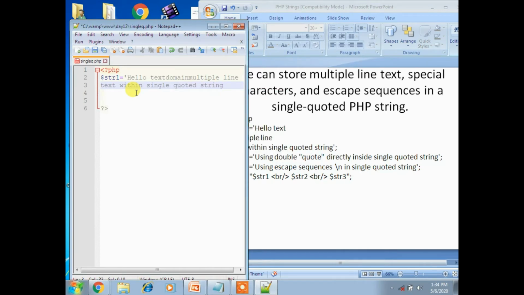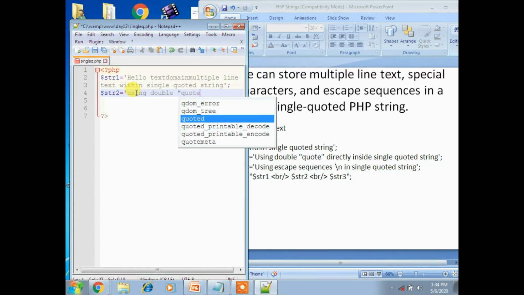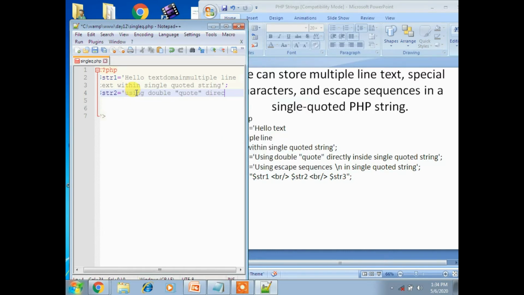I end the single quotation and put a semicolon. Now I am taking str2 equal to, using double quotation.